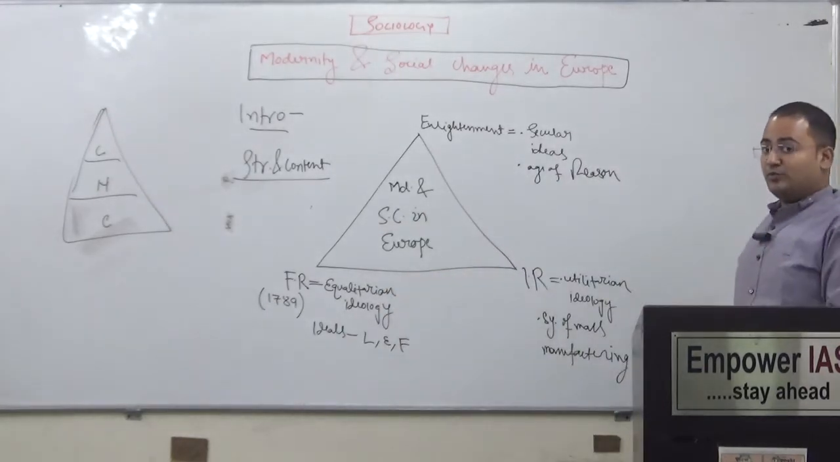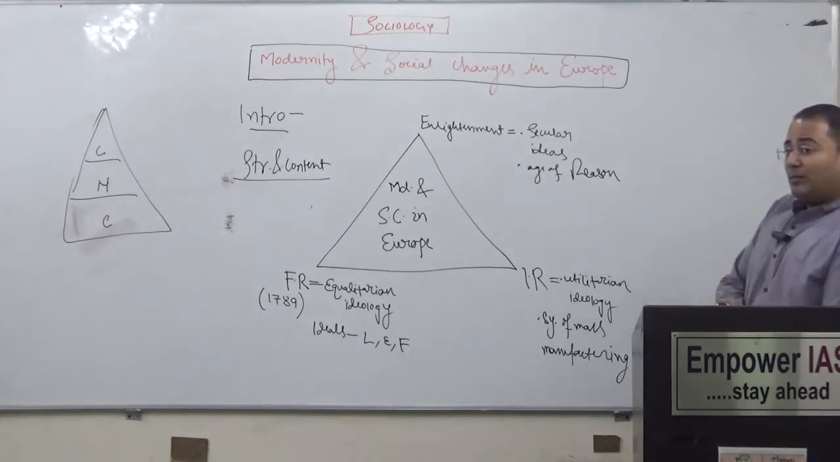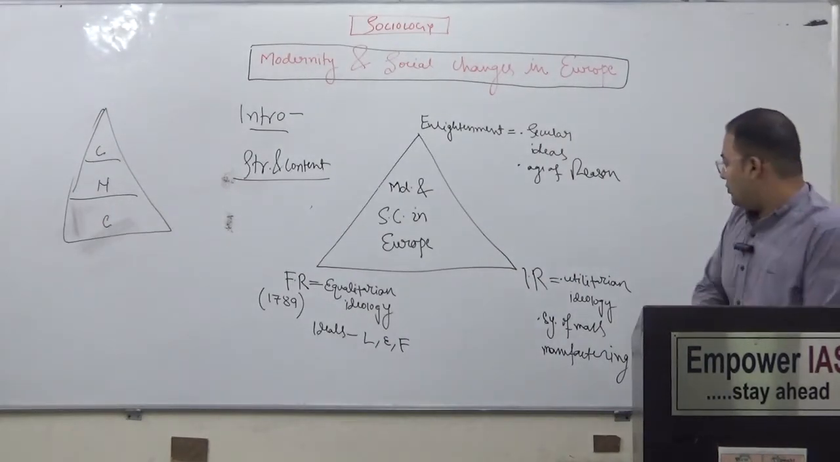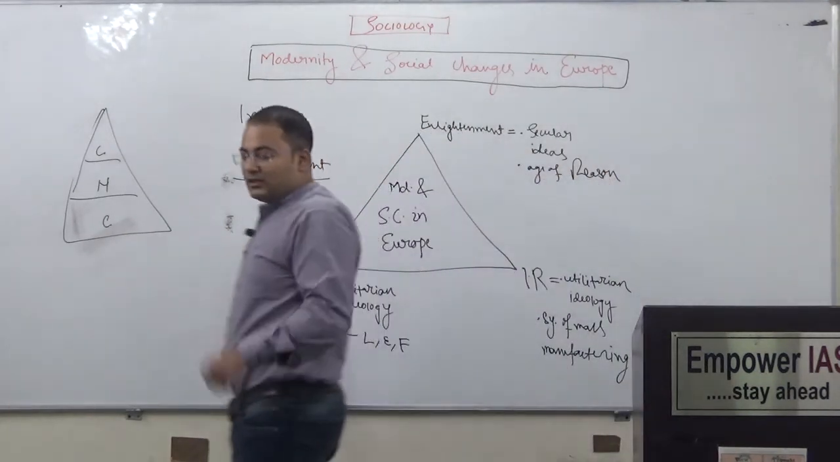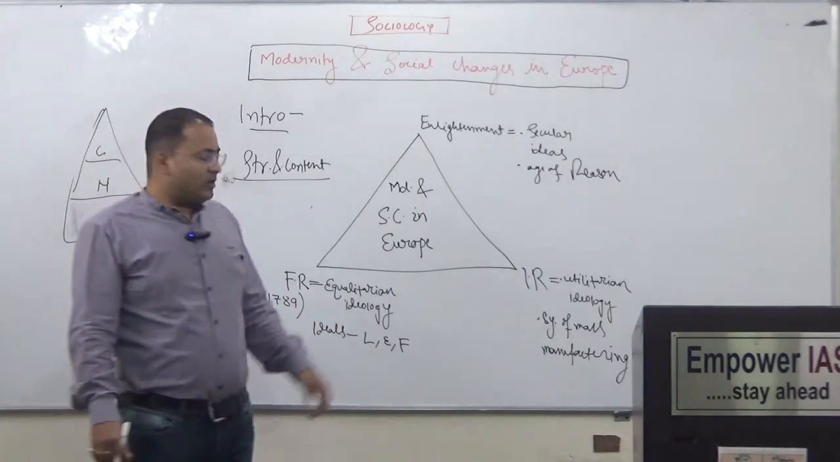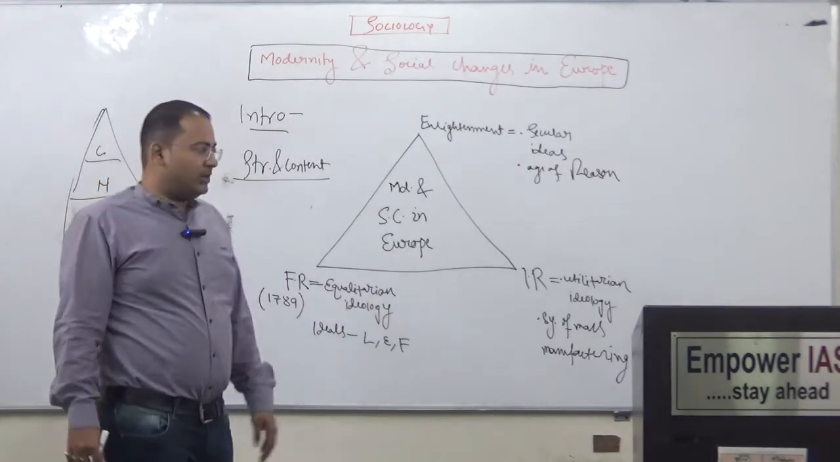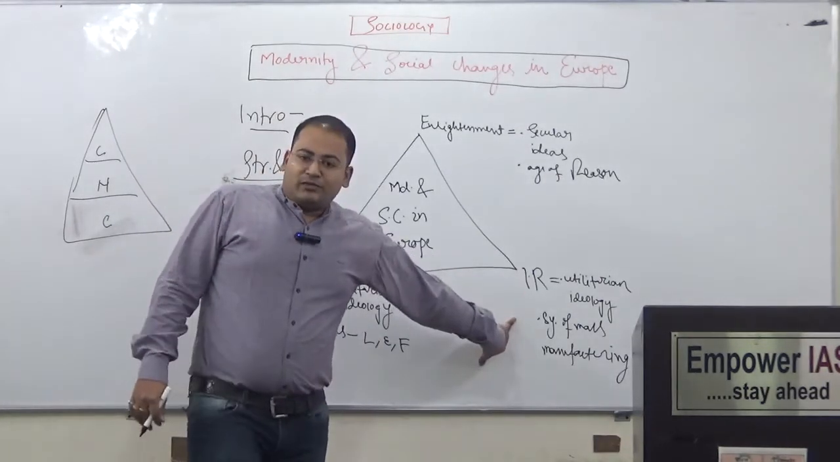Now the third most important thing which happened in the world that led to the development of modernity and social changes in Europe is the Industrial Revolution. Industrial Revolution gave the concept of utilitarian ideology. It's a very important concept, because it means maximum benefit for the maximum number of people. Industrial Revolution simply means the system of mass manufacturing.